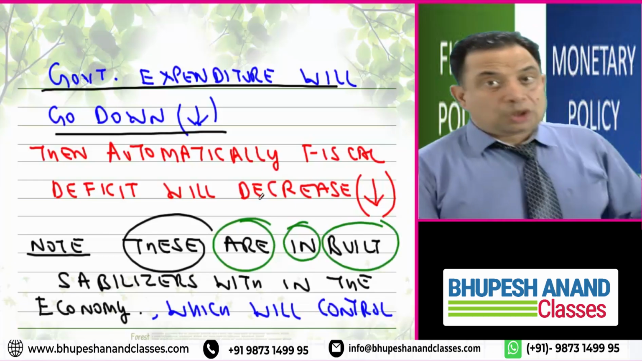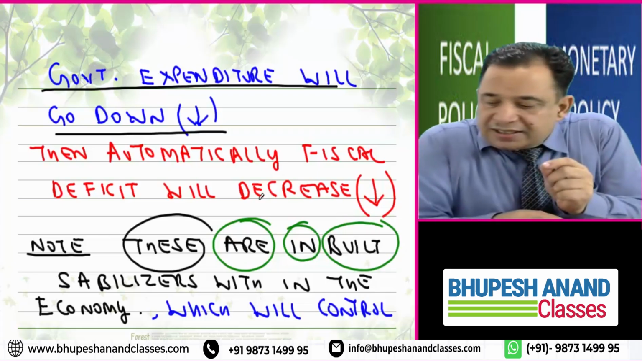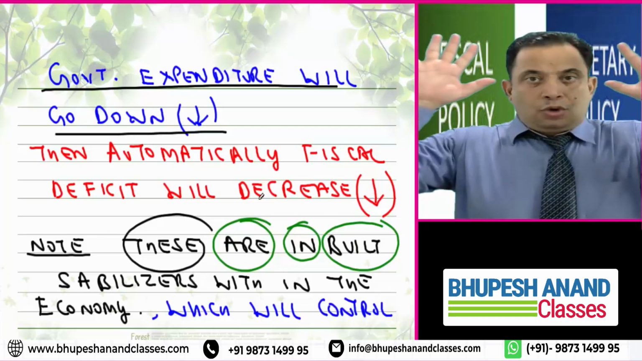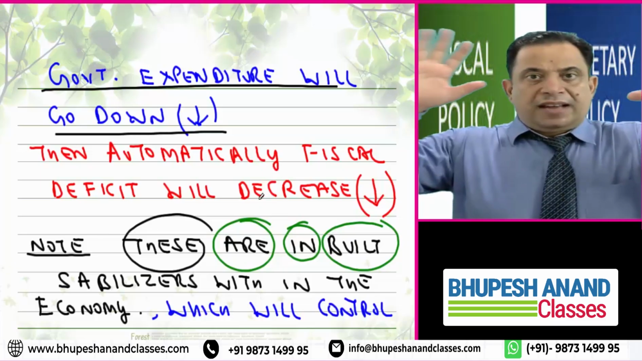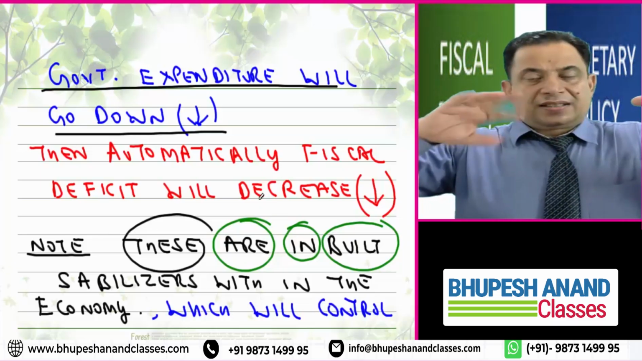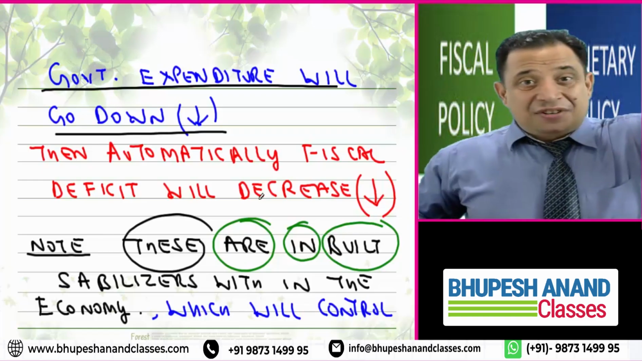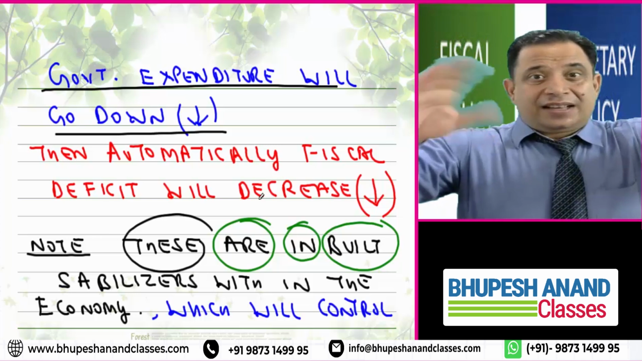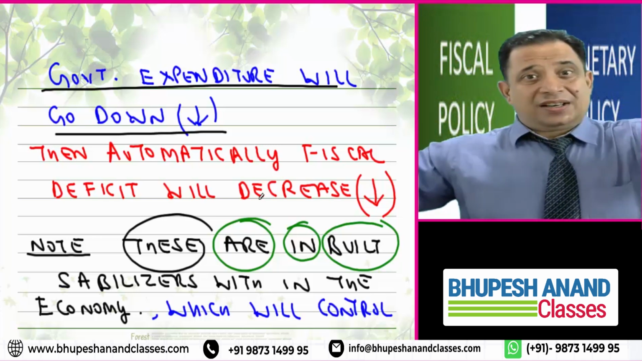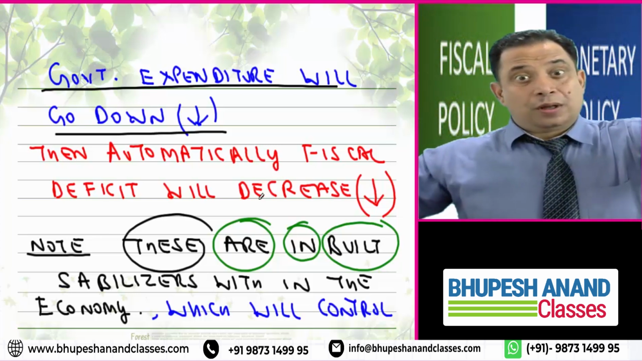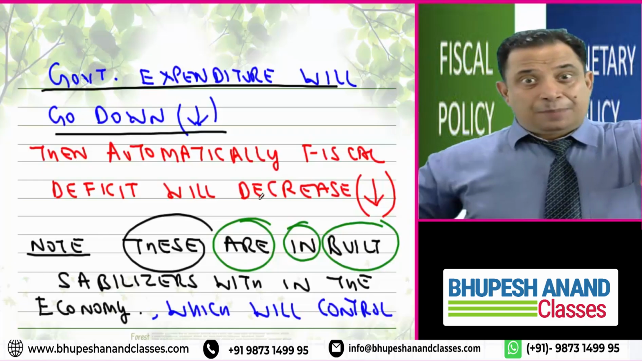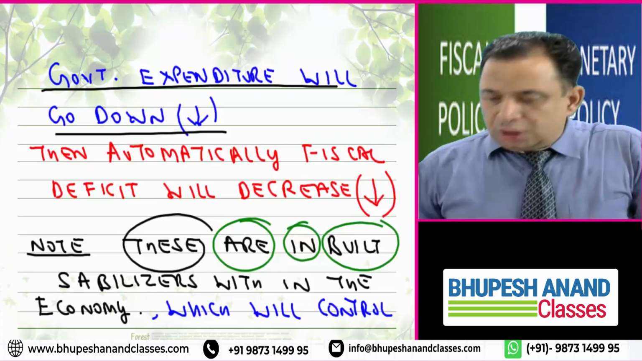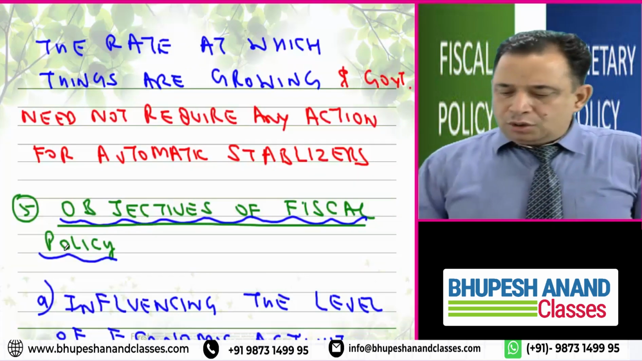So please write on this note, these are inbuilt stabilizers within the economy which will control. I repeat, I am doing fiscal policy. Within fiscal policy, we can discuss two categories: discretionary fiscal policy and automatic stabilizers. We are on automatic stabilizers, where there can be two scenarios. One can be recession and second can be expansionary mode. In case of expansionary mode, this will happen automatically. There is nothing to take any decision. So I am coming to the next point.